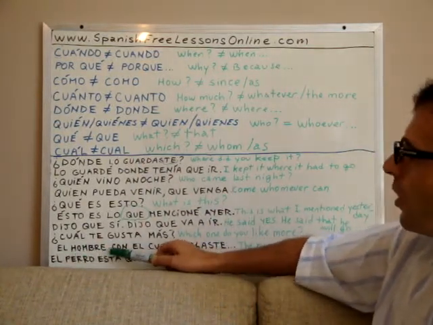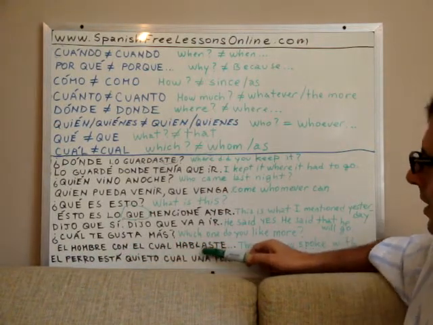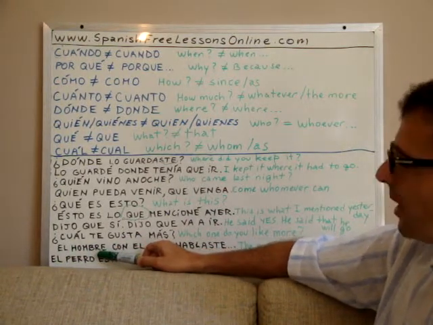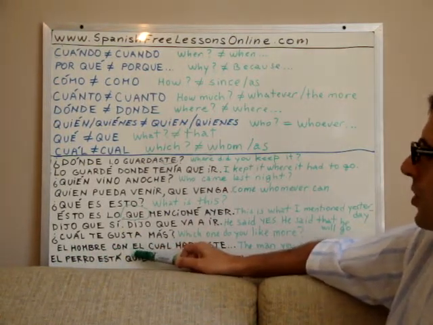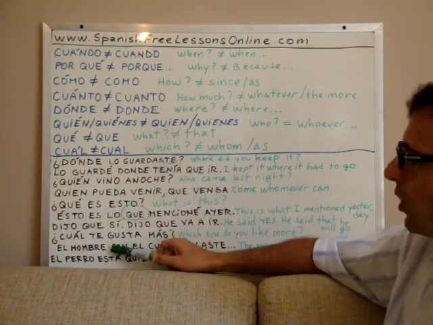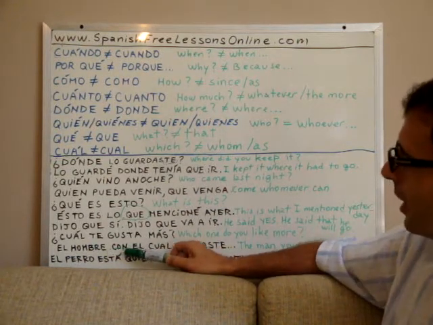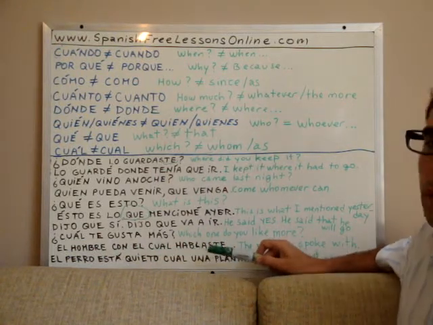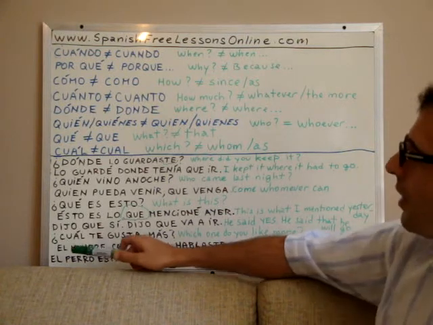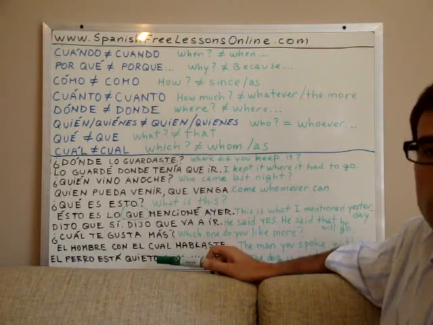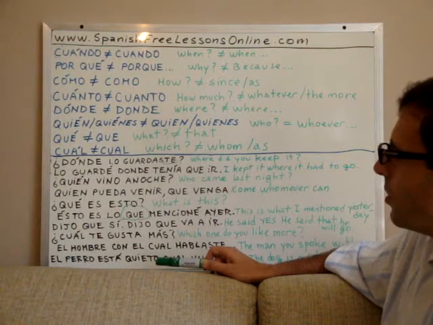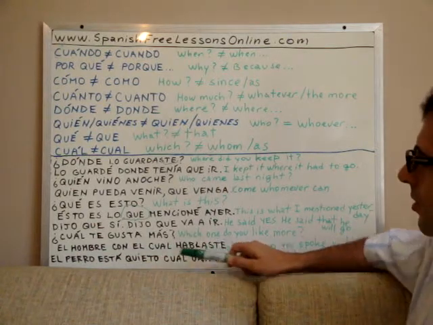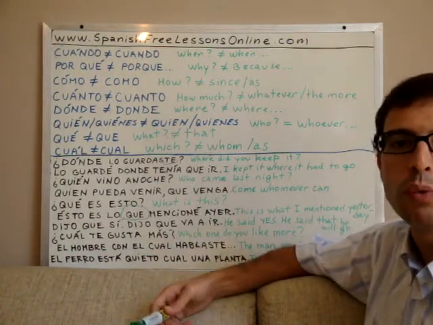El hombre con el cual hablaste. The man, hombre is man, with which, con el cual would be, con is with. El cual would be which. Hablaste is you spoke or you talked. The man with whom or with which you spoke, right? Or with which you talked. El hombre con el cual hablaste. So, el cual would be with which or with whom.